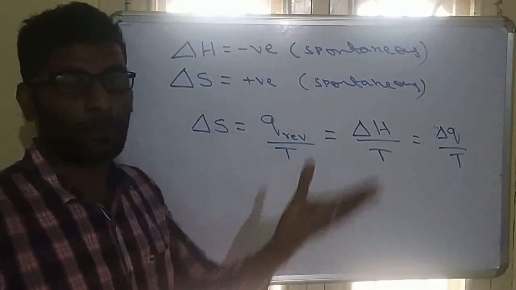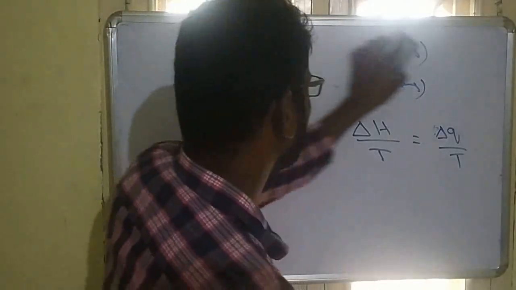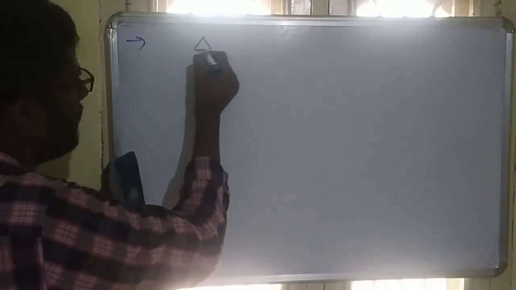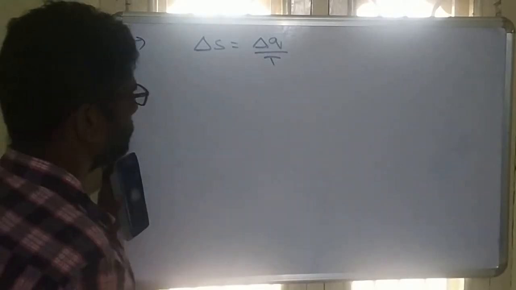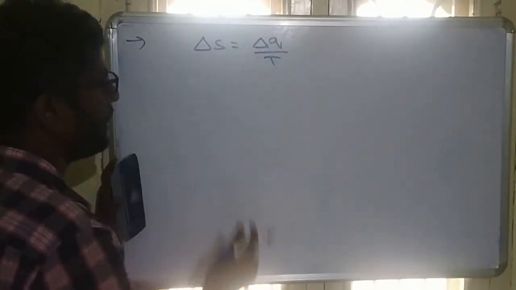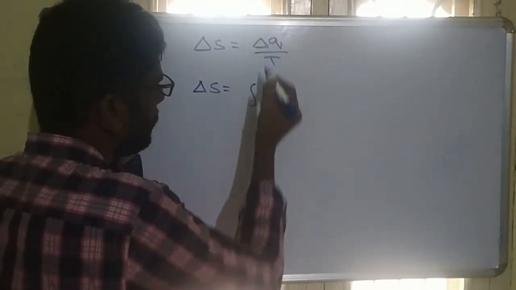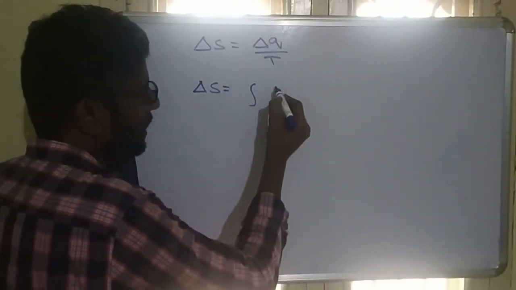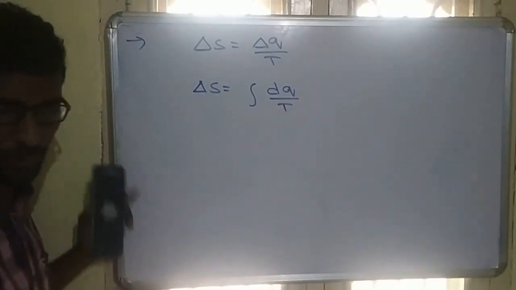So for different processes, if we have to derive the entropy equation, we will see for which process what is the formula of entropy. So what is the actual equation? Delta S is equal to delta Q by T. If we are doing integration, we can take delta S as the integration of, for a small change, dq by T. So both are the same.